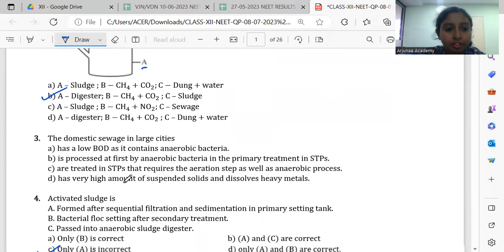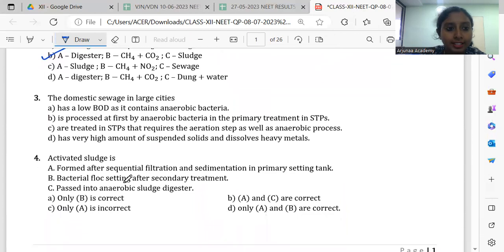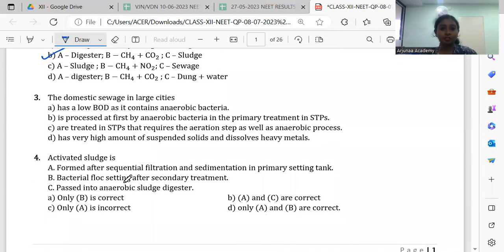Then third question, the domestic sewage in large cities. So here we shall see one by one. The first option says low BOD. Always the sewage will have high BOD. So this is not the answer. Next, it is processed at first by anaerobic bacteria. At first there are aerobic bacteria, right? So even this option is not correct.